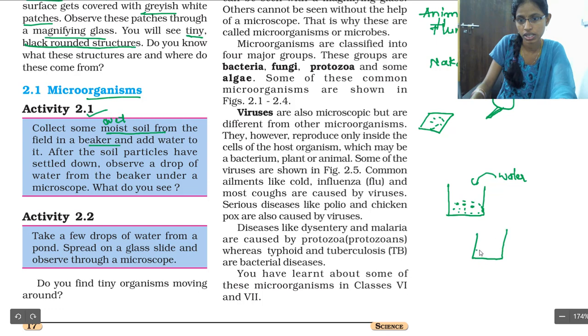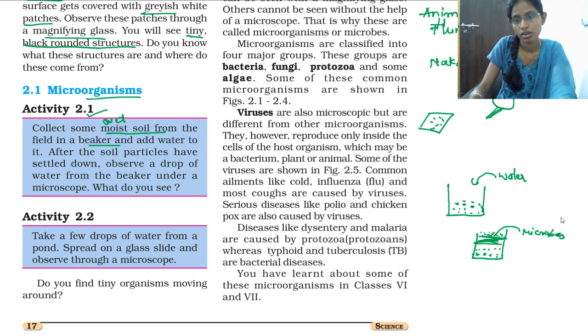You are going to see that after some time the soil is going to settle down, and the water is going to float above, and you are going to see some tiny structures upon the water. Those are nothing but microbes. You cannot see them properly through your eyes, but some things are floating on the water, those are nothing but microbes.